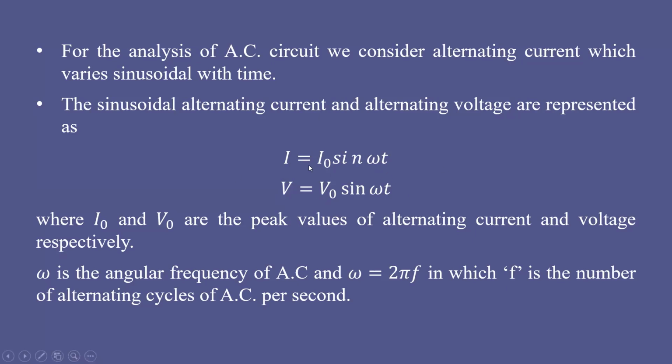Here the instantaneous current I, the current at a given time t, is given by I naught into sine omega t. What is this I naught? I naught is called the maximum current or peak current of the alternating current cycle. Similarly, V naught is called the peak voltage of AC.